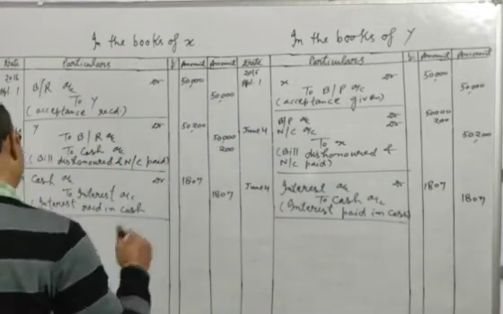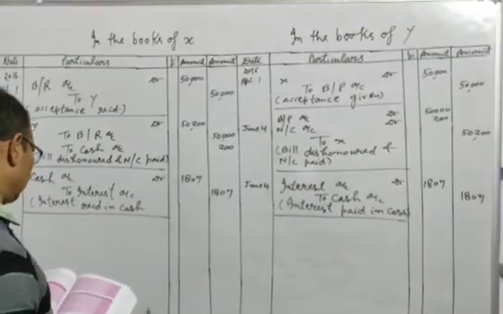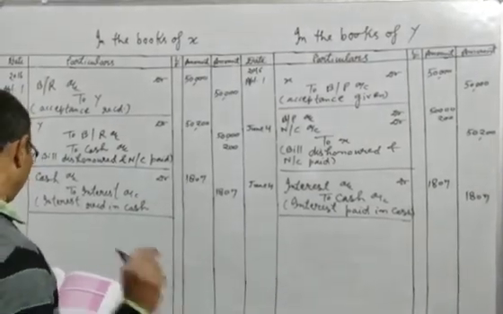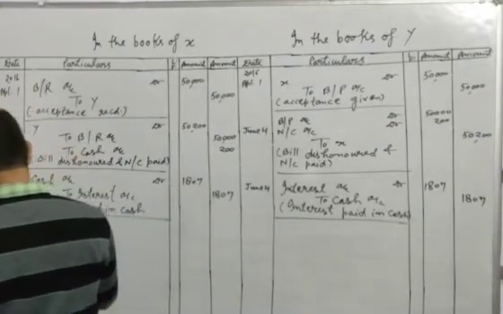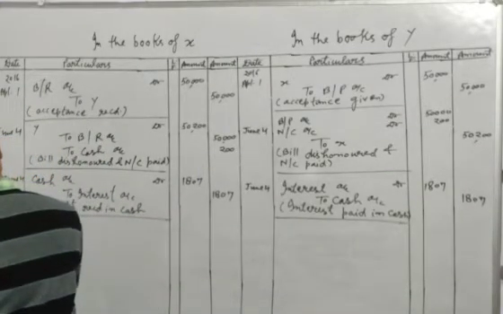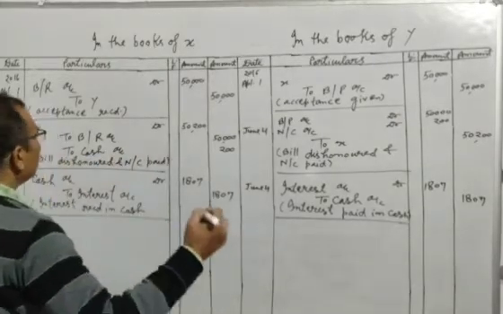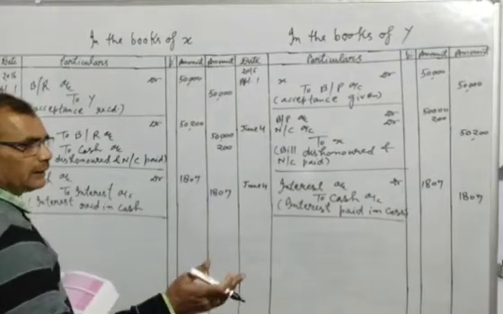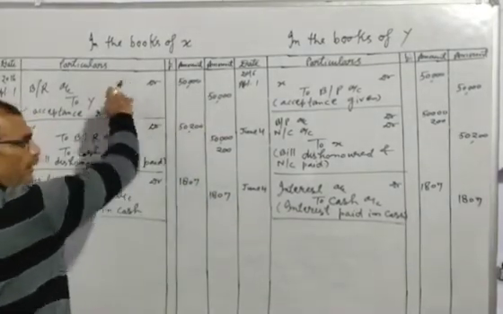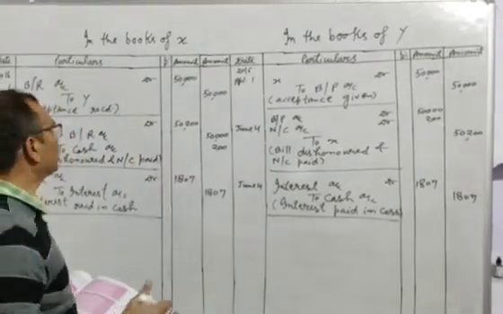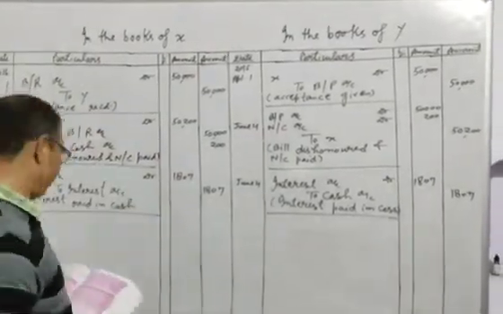Now what will happen? After charging the amount of interest, the new bill will be written and accepted on the same date, June 4th. The entry for the new bill is like that which you made in the starting of the question when acceptance was received. Entry will be the same.